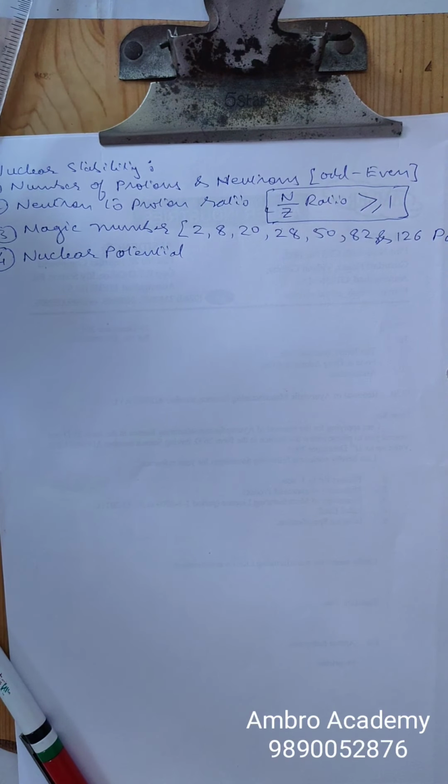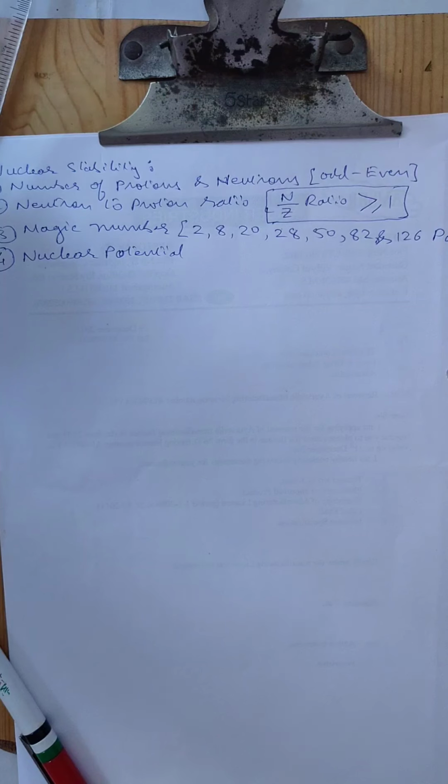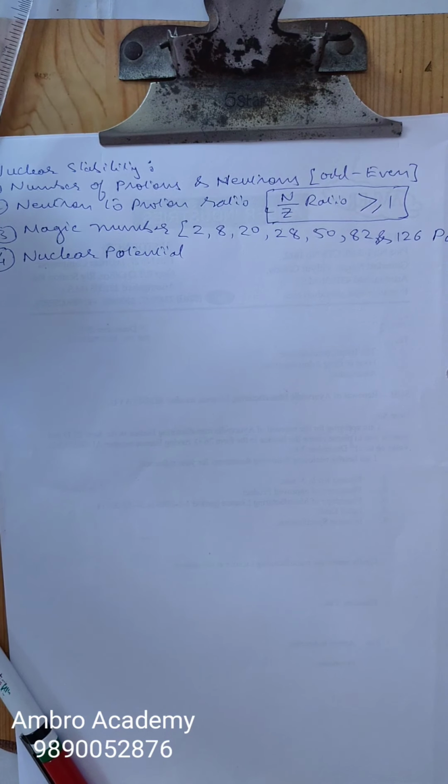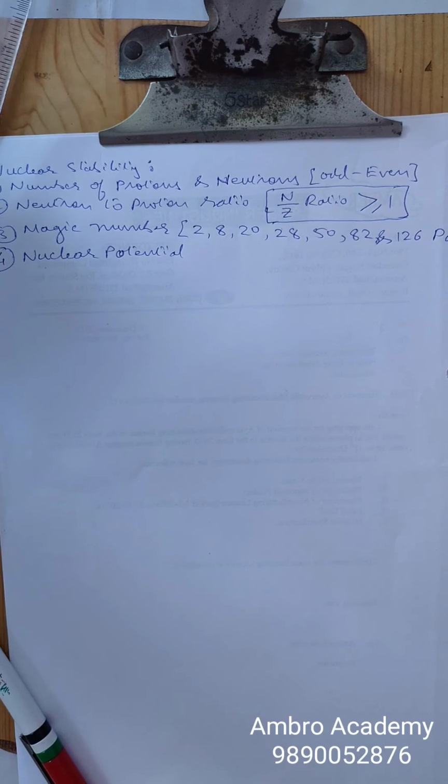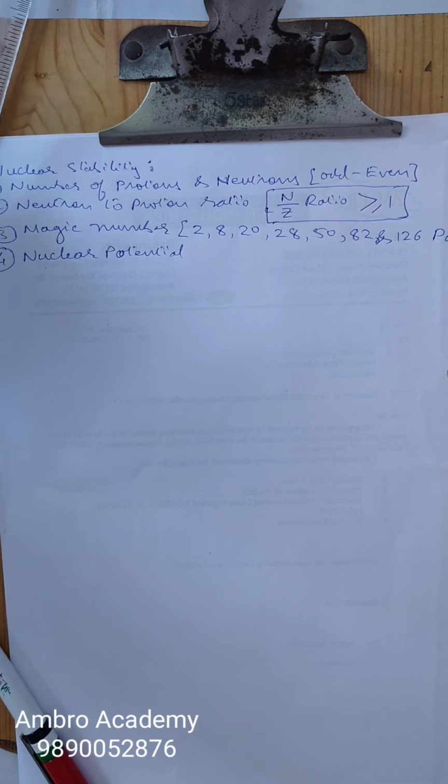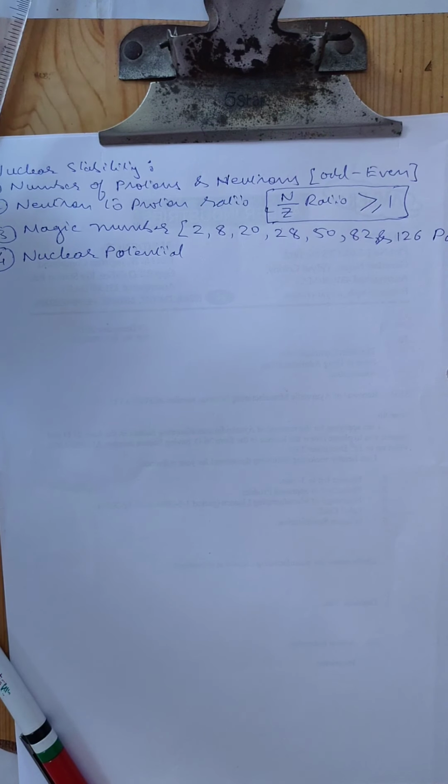In the last session, we studied nuclear stability. Nuclear stability is that phenomenon which makes the nucleus stable, and that is the reason why we can understand why a few elements have a very stable nucleus, or why a few elements have a very unstable nucleus. That means they are radioactive. I am talking about the nucleus. I am not talking about stability by means of chemical reaction.